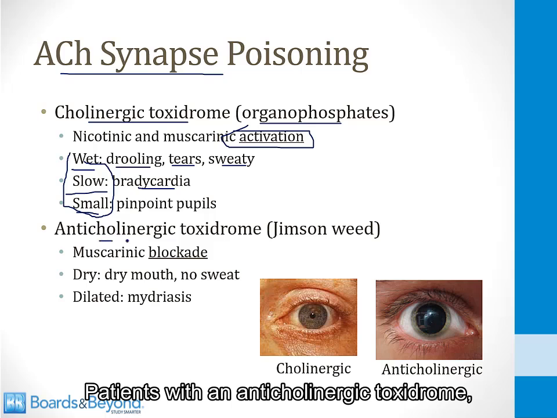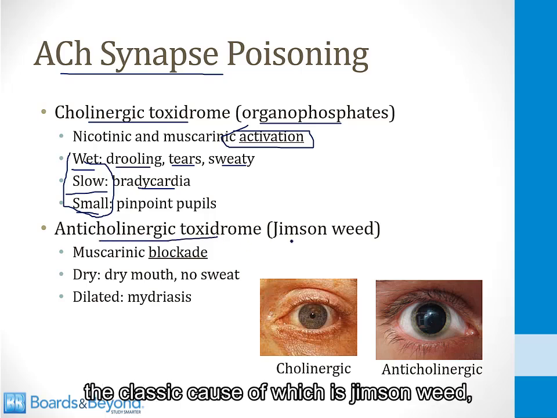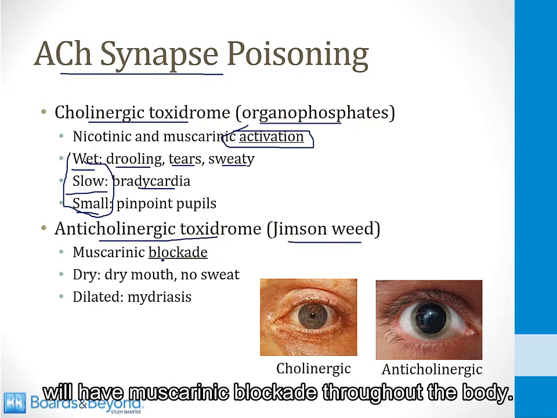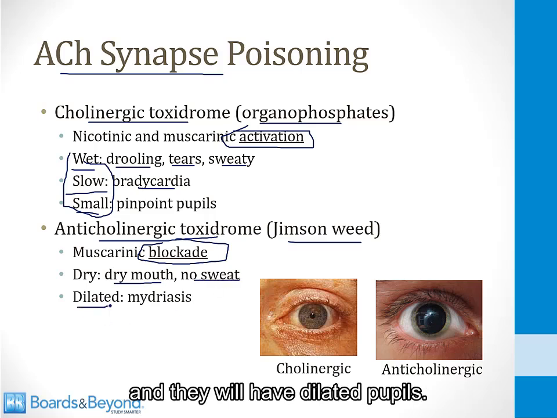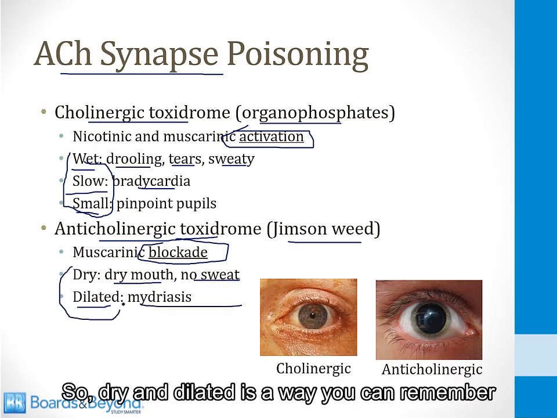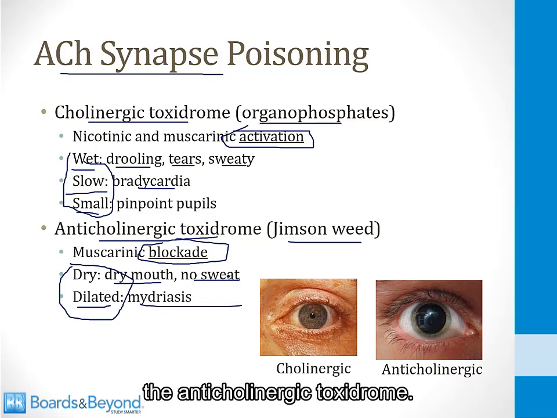Patients with an anticholinergic toxidrome, the classic cause of which is Jimson weed, will have muscarinic blockade throughout the body. They will be dry with a dry mouth and no sweat, and they will have dilated pupils. That's mydriasis. So dry and dilated is a way you can remember the anticholinergic toxidrome. And that concludes our video on autonomic drugs acetylcholine.